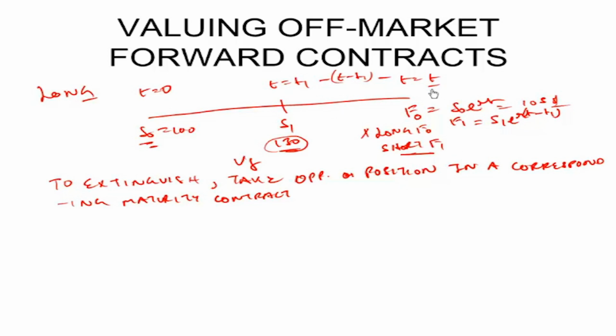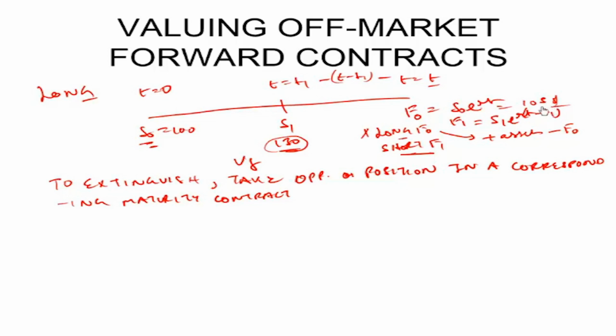But at maturity, that is at T equal to T, when the first contract extinguishes, he will purchase the asset. He was long F0 and he will pay a price of F0, because that's the contract that he had already entered.